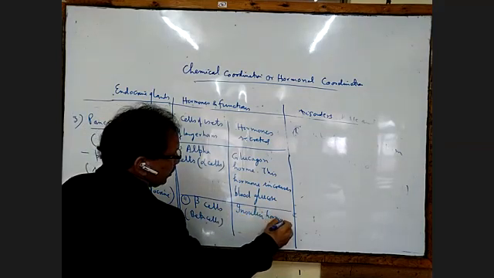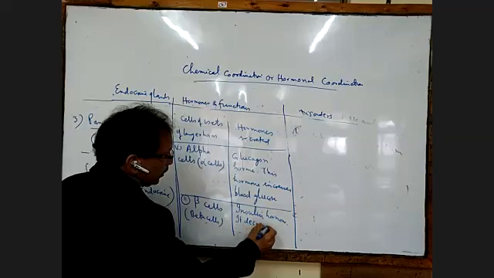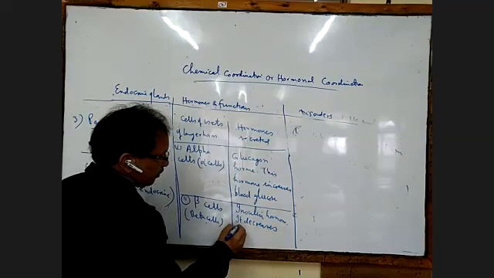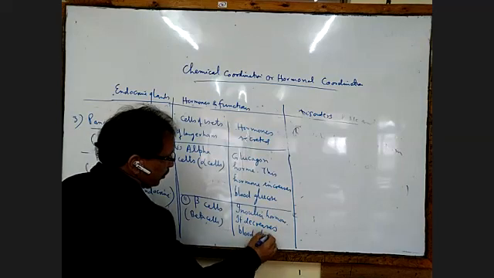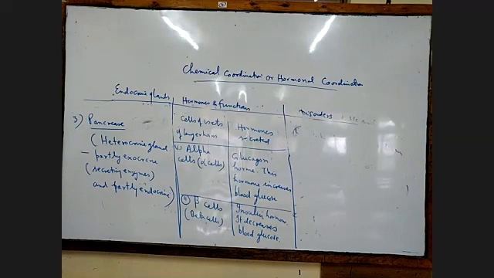It decreases blood glucose. Insulin hormone is secreted by beta cells, and it decreases blood glucose. Very important point.